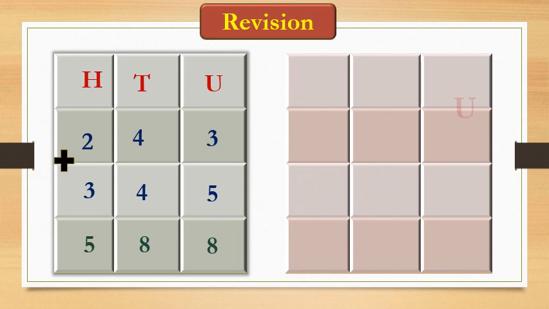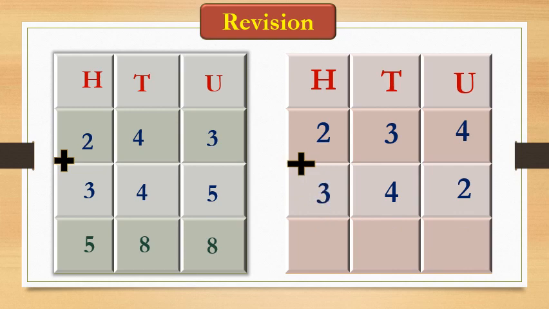This you know. Correct? One more sum we will take as a revision. Okay, we will add this. 4 plus 2 in the units place is 6. 3 plus 4 is 7. 2 plus 3 is 5. Okay.